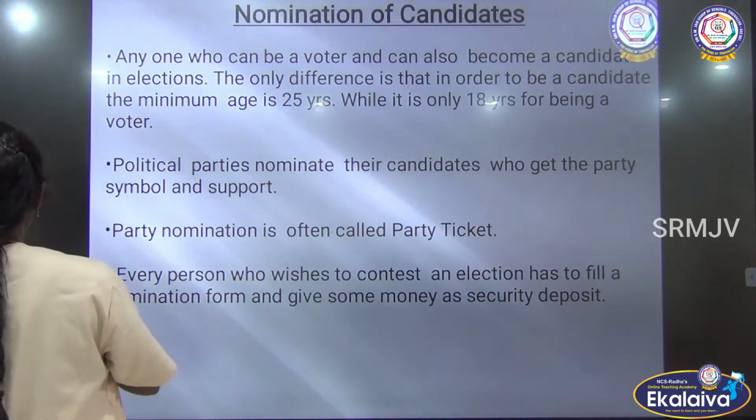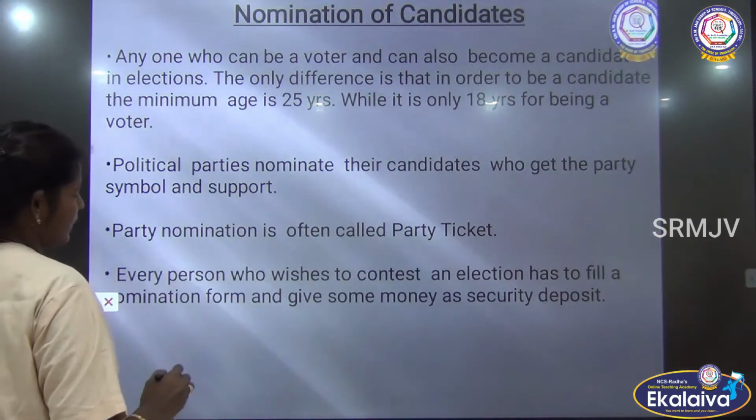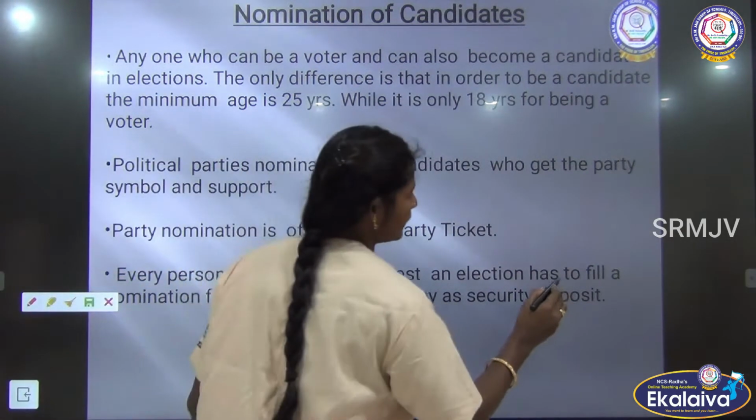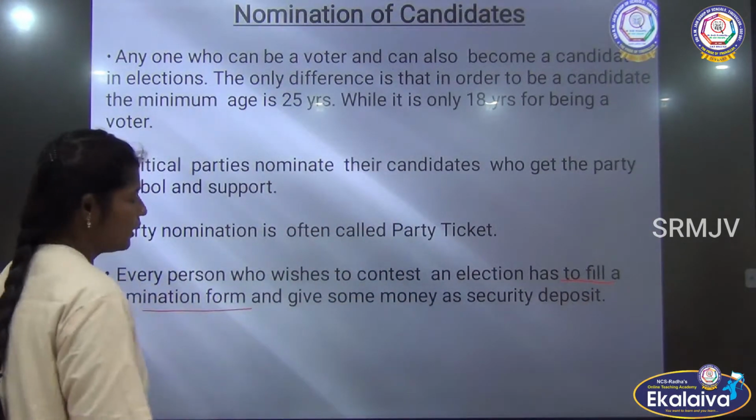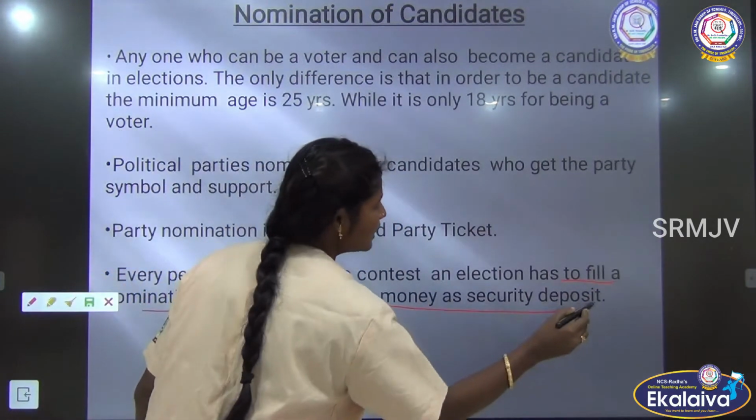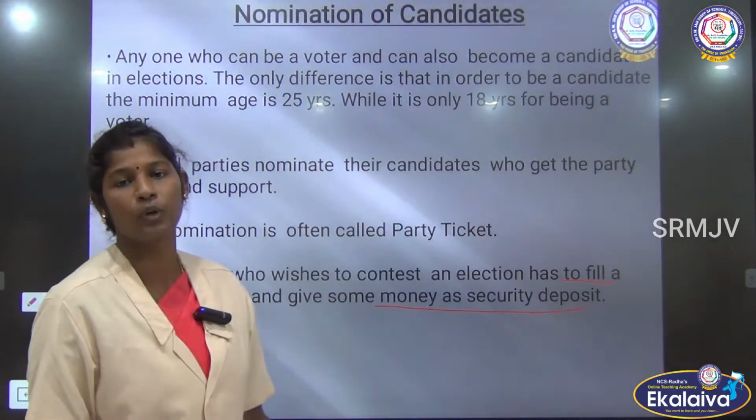Every person who wishes to become a candidate in the election has to fill the nomination form and give some money as a security deposit. So what is this, children?